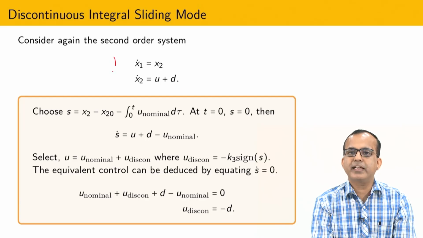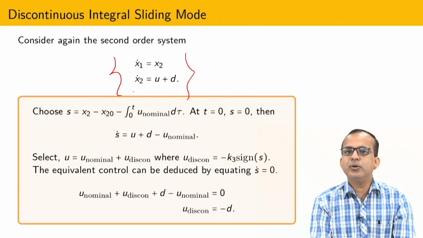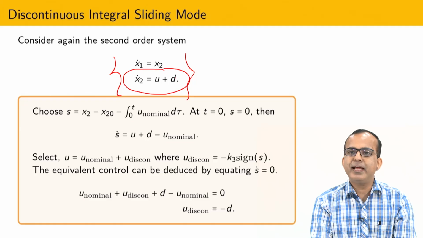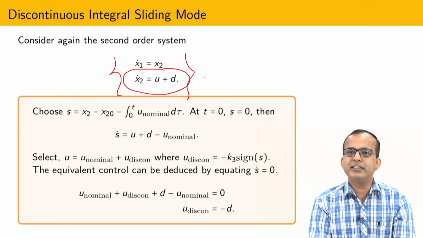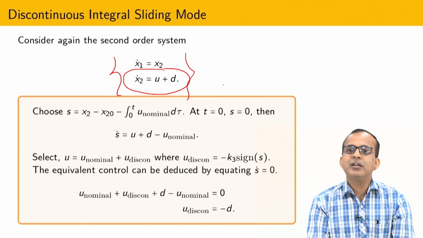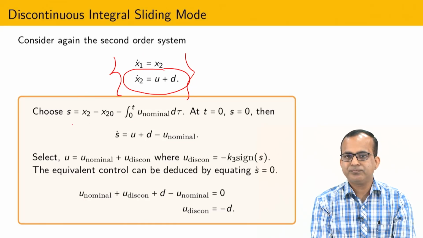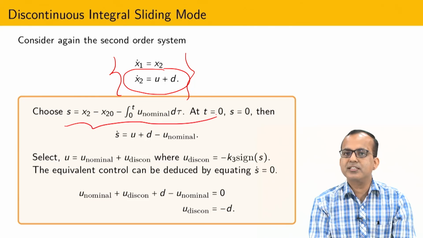Let us try to see for the second order system, then things become more clear to you. For second order system, suppose I apply nominal control to this whole system, so only this part of trajectory is affected by disturbance. If somehow I estimate this disturbance and compensate, then the whole system is governed in a disturbance free way. It means that nominal control is going to act on this whole system, and due to that reason, I have constructed the sliding surface just based on the last subsystem.